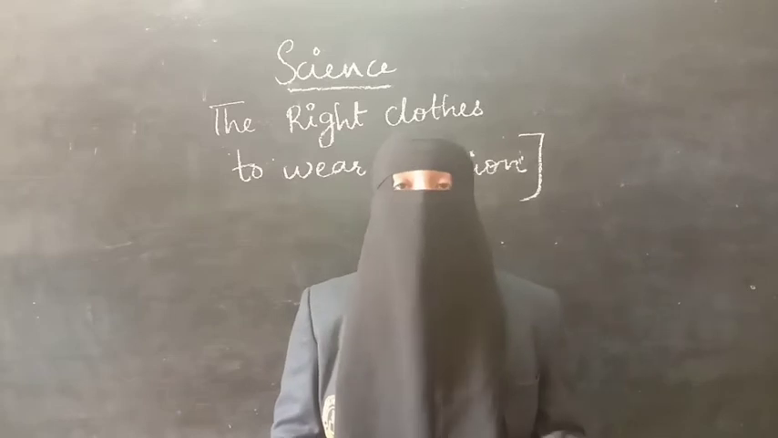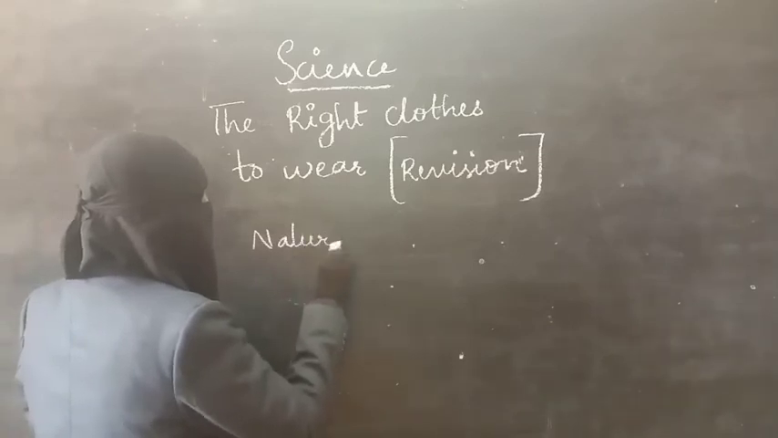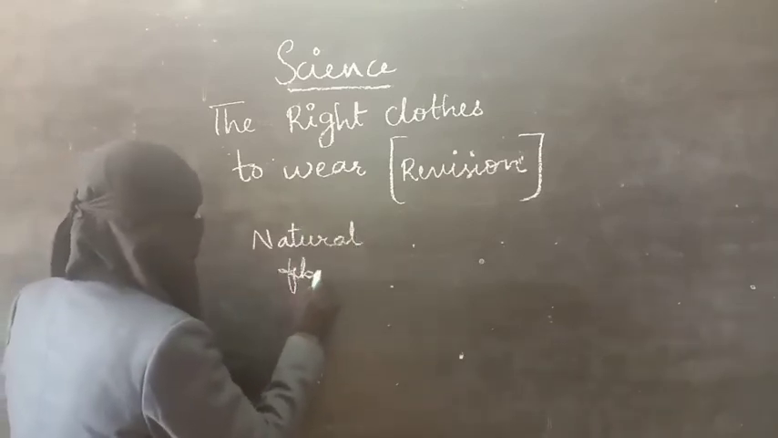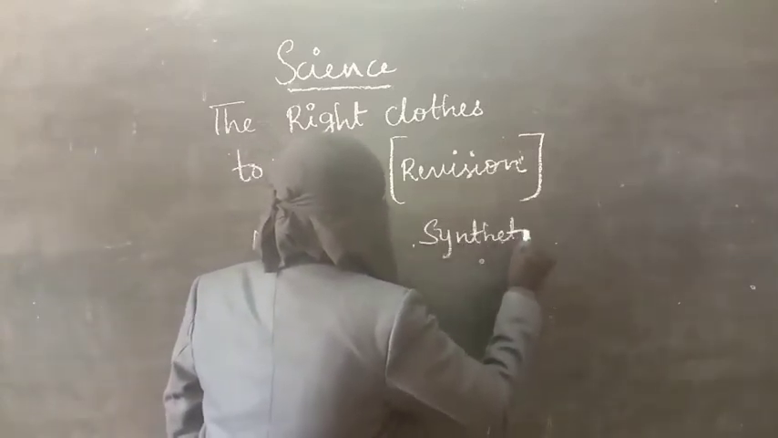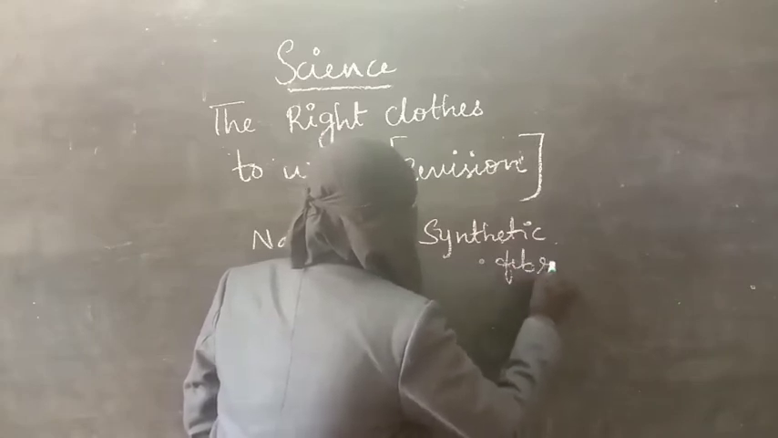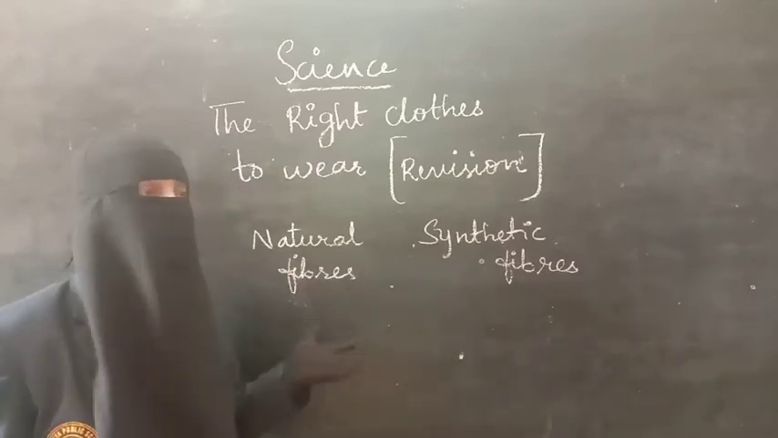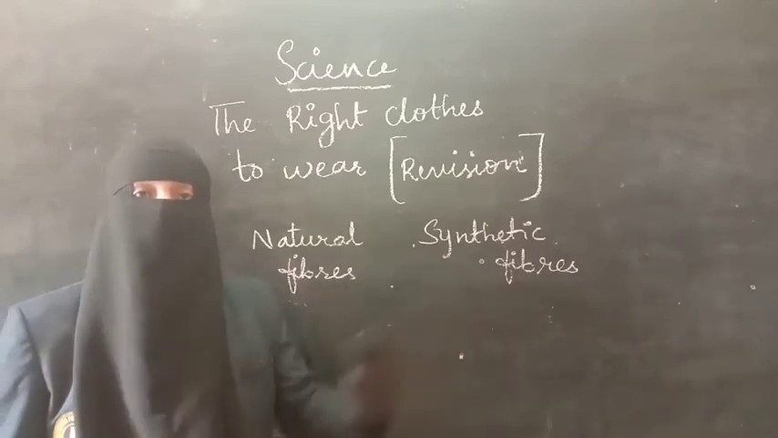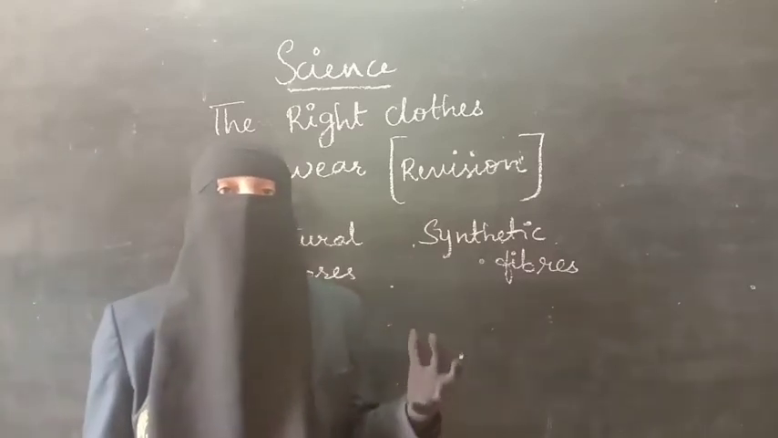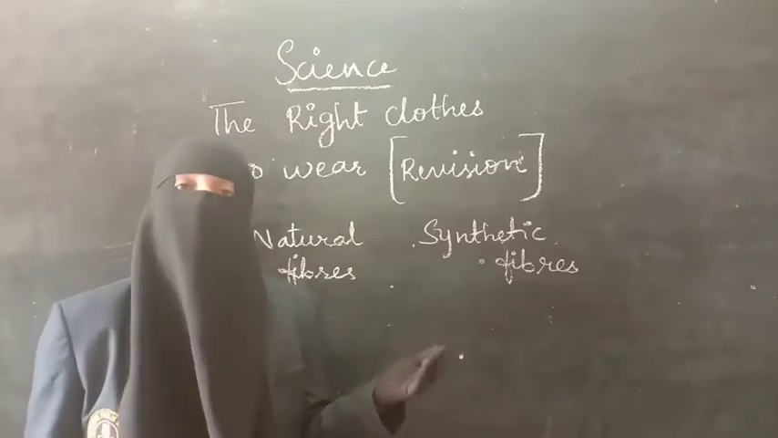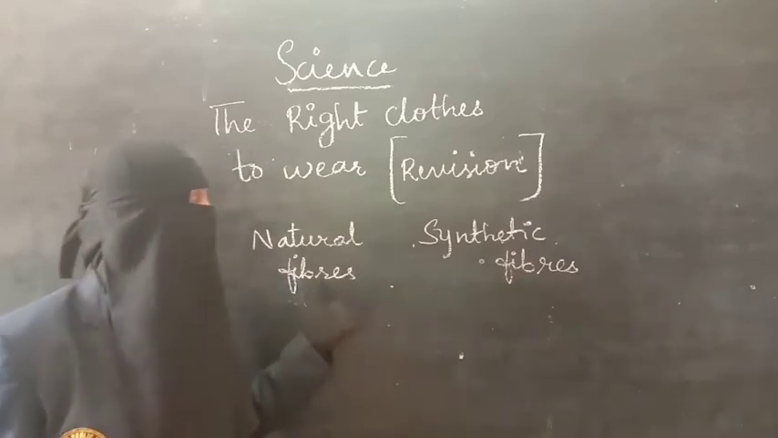As we know, clothes are made from two different kinds of fibers: natural fibers and synthetic fibers. Natural fibers are obtained from nature. They can be obtained from plants or from animals. Examples are cotton and jute, which are obtained from plants, and silk and wool, which are obtained from animals. So these four materials are the natural fibers.